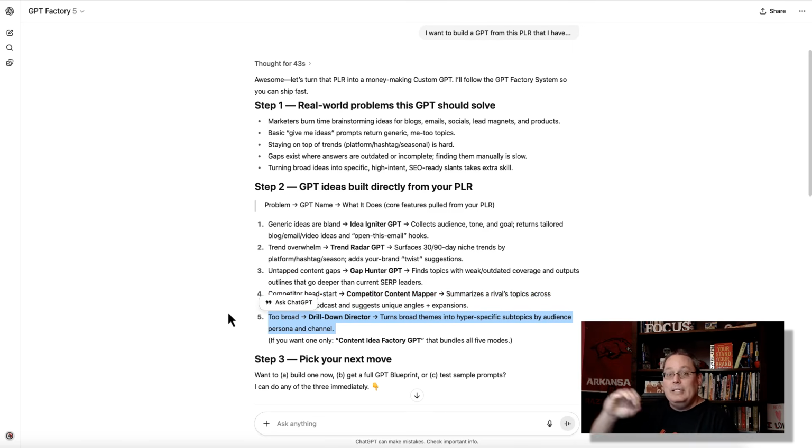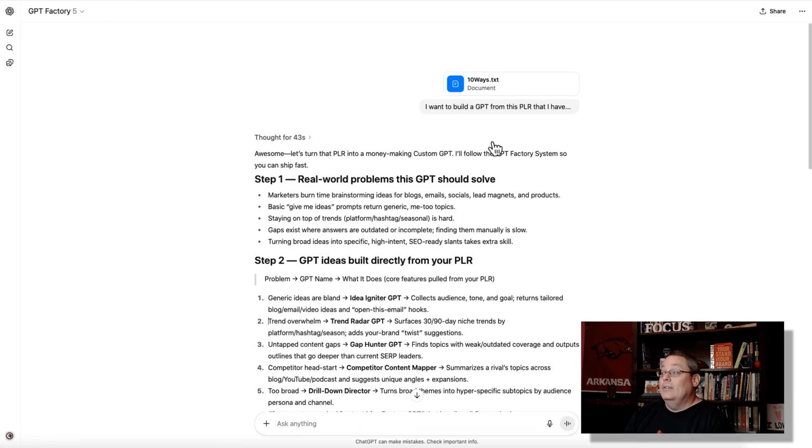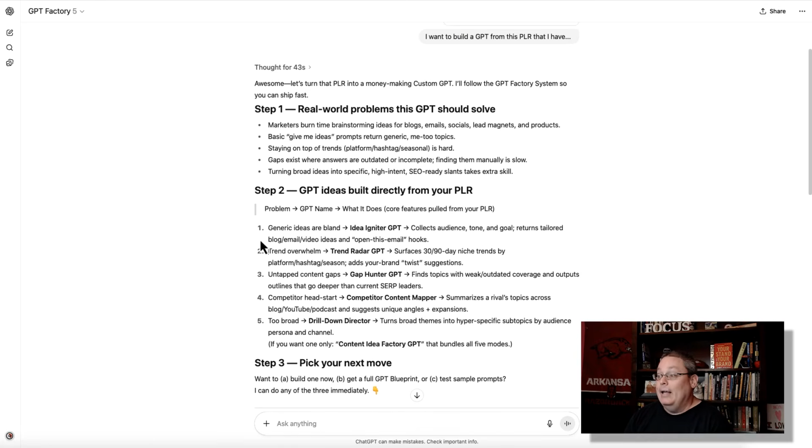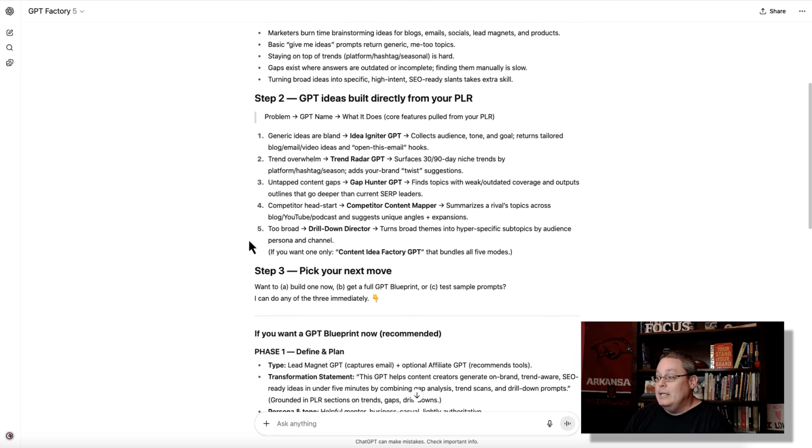Again, these are all individual GPTs that you could make and use for lead generation, and or sell, or add them to a membership if you're showing people how to do the 10 ways to build content with AI. Now you can provide them GPTs. Or if you want only one, you could build a content idea factory GPT that bundles all 5 of these into one big GPT.